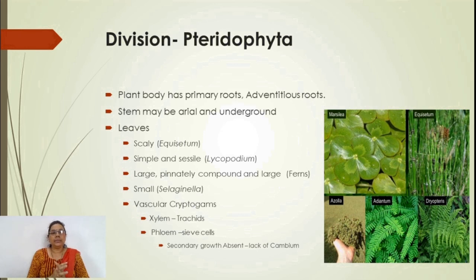In the evolutionary trend, vascular bundles first appear in the Pteridophyta, and so they are called vascular cryptogams. Secondary growth is completely absent. Why? Because between the xylem and phloem there is an absence of cambium. Due to the lack of cambium, no secondary growth occurs in the Pteridophyta.